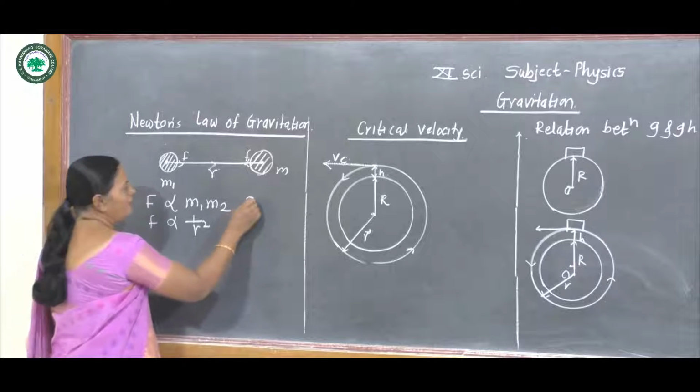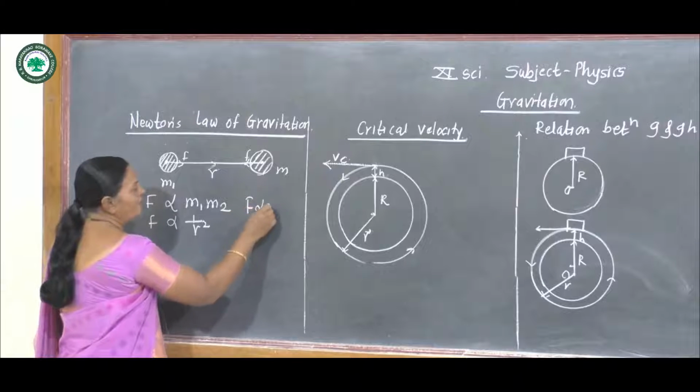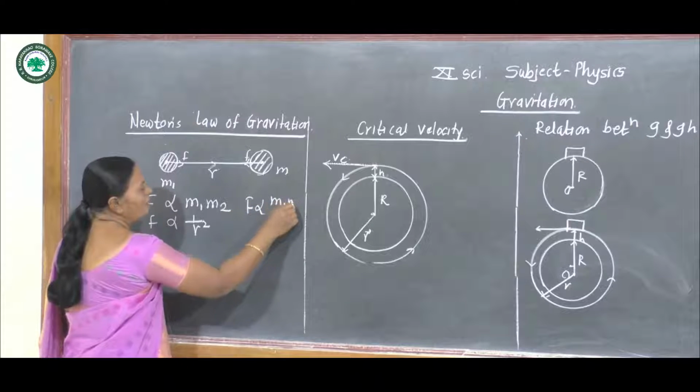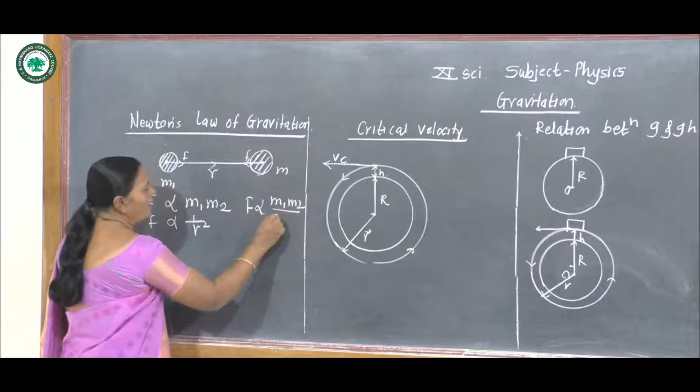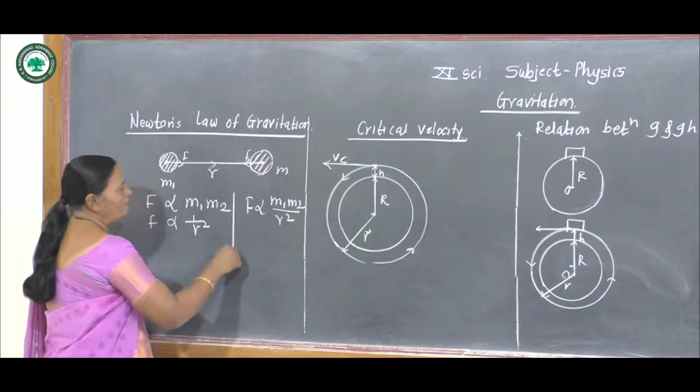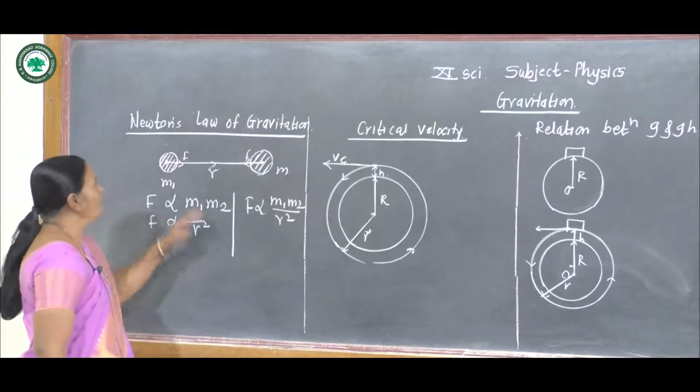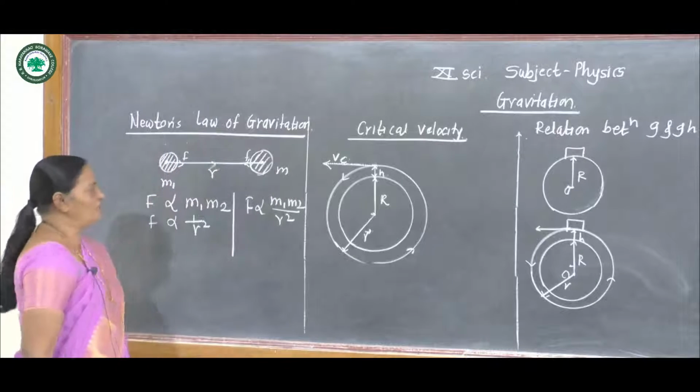Totally we can write, this force is directly proportional to m1 m2 divided by r square. This is Newton's law of gravitation.